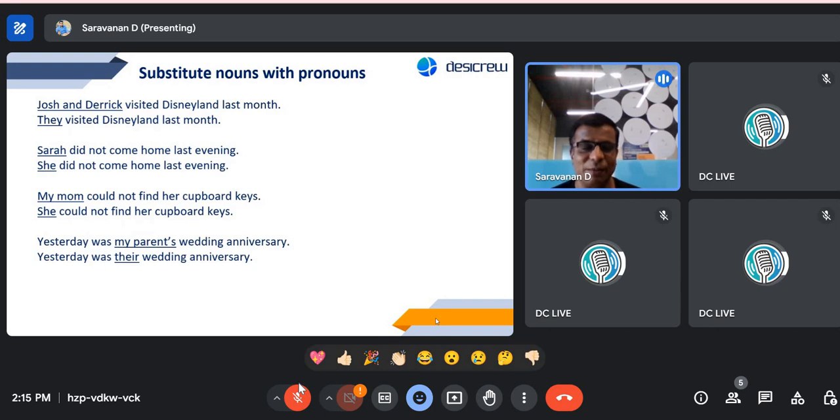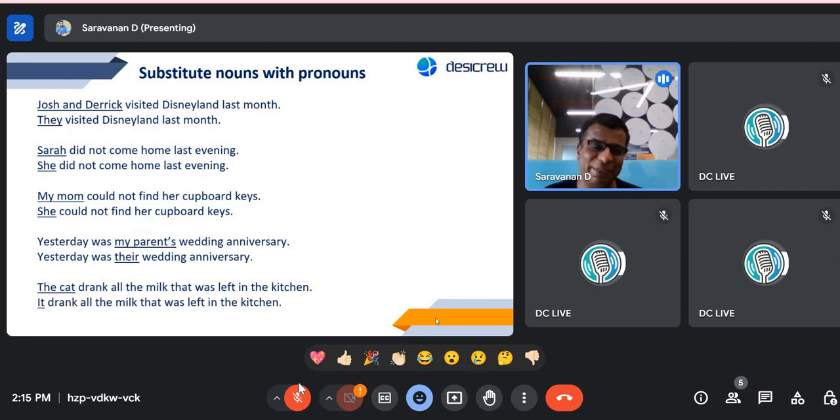So here comes the last one. Maybe we'll let Sri Lanka try this one as well. The cat drank all the milk that was left in the kitchen. Absolutely. It drank all the milk that was left in the kitchen. So you have seen how easy it is and why we use it.